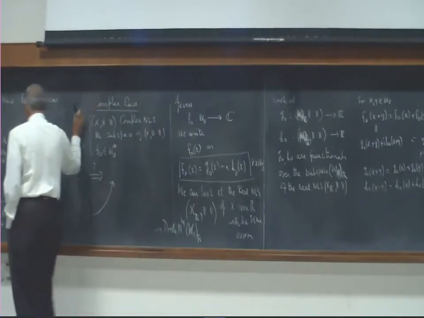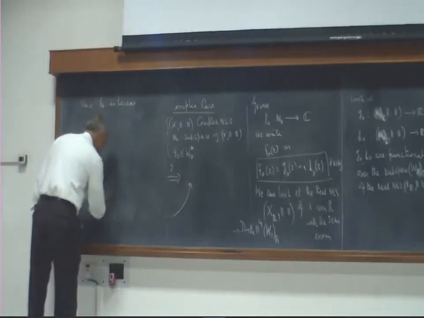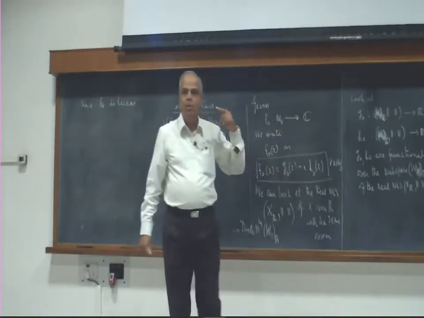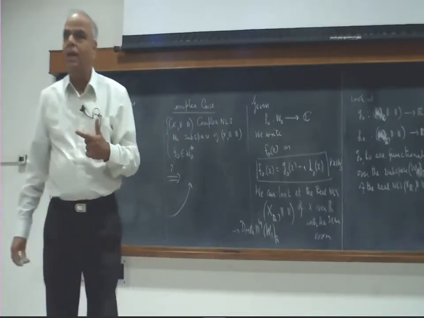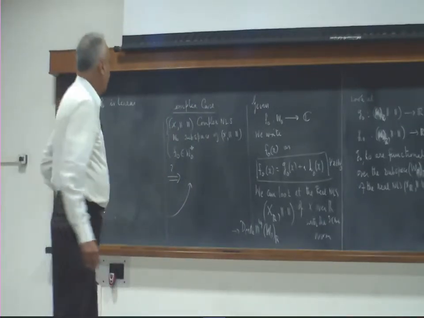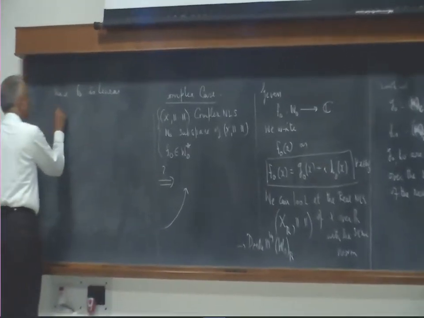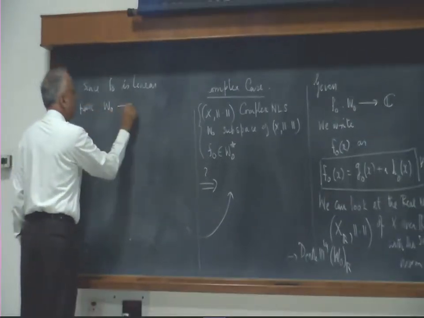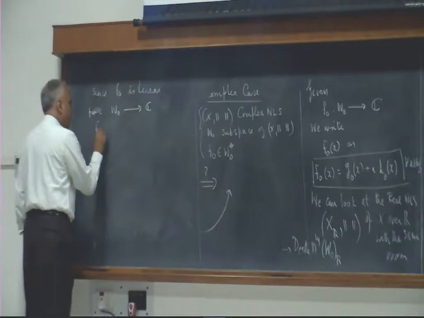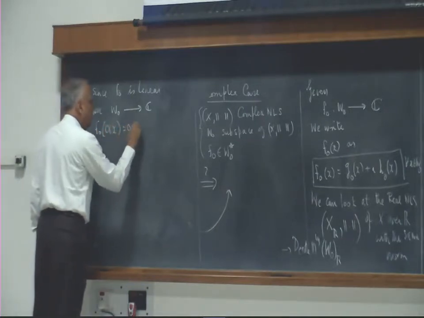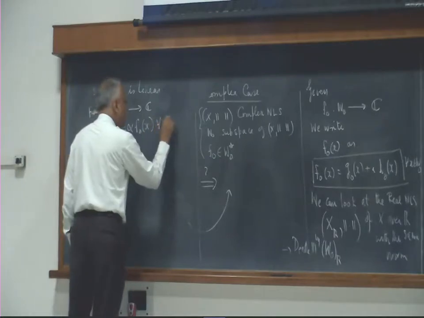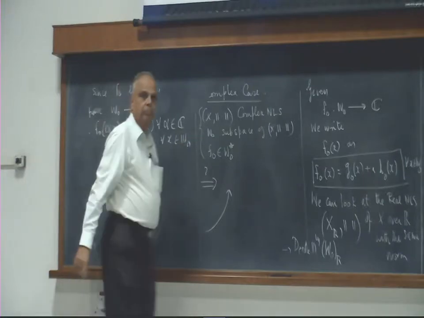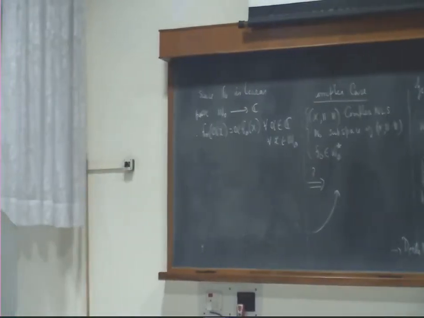The first thing that I observe is the following. F naught is linear, and F naught is a mapping from W naught to C. So when I say linear there, I mean complex linear. Therefore, F naught of alpha x is alpha F naught of x for every alpha in C and for every x in W naught, because the original F naught is a complex linear functional.